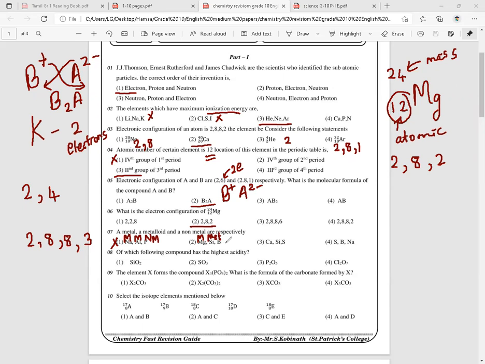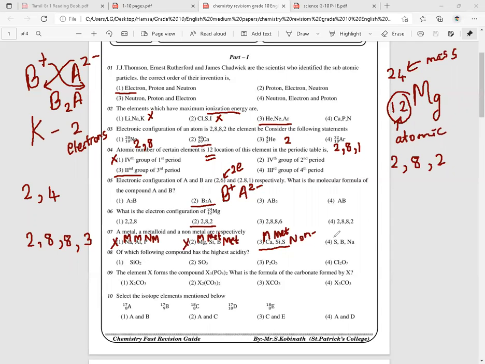Boron. Boron is also a metalloid. Okay, so that is also wrong. Look at the third one. Calcium. Calcium is a metal. Yes, that is correct. Silicon is a metalloid. Sulfur is a non-metal. Yeah, so that is correct. So the answer will be the third one.